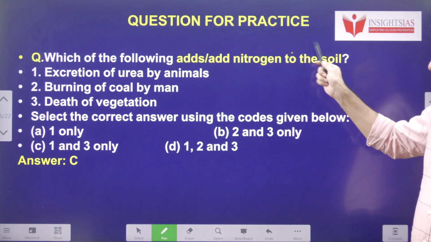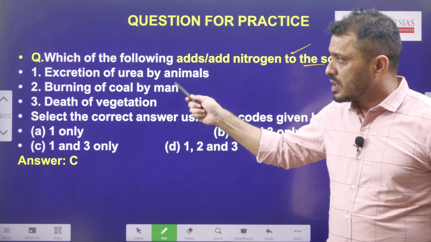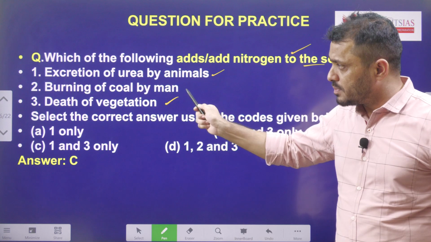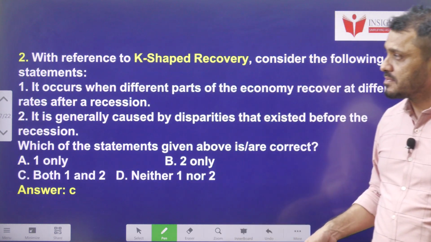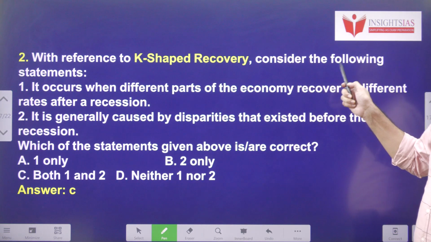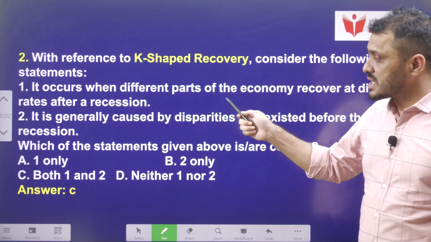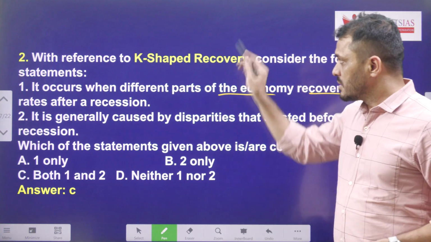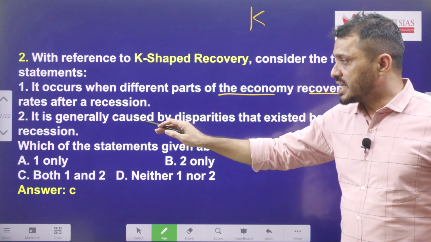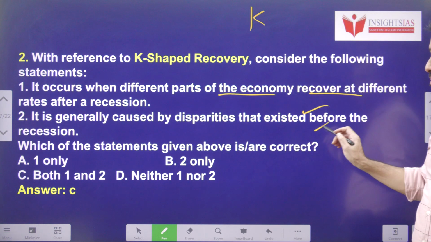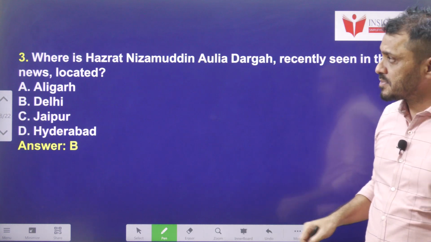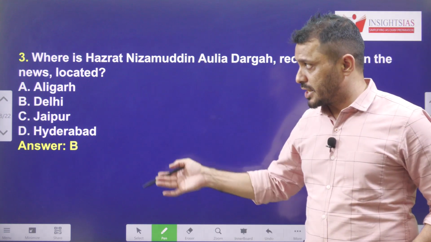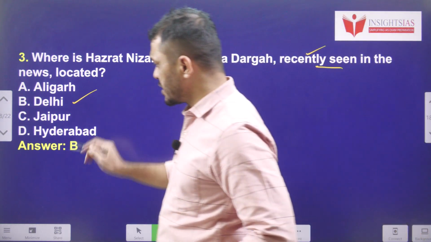Yesterday's MCQ. Which of the following adds nitrogen to the soil? Excretion of urea by animals, then death of vegetation. Burning of coal by man doesn't add any nitrogen. So the answer is C. With reference to K-shaped recovery, consider the following statements. It occurs when different parts of the economy recover at different rates after a recession. It is generally caused by disparities that existed before the recession. Okay, disparities. Yes. Where is the Hazrat Nizamuddin Auliya Dargah, recently in the news? Located near Delhi.